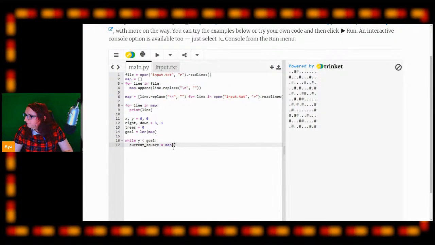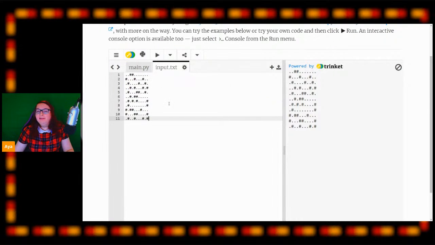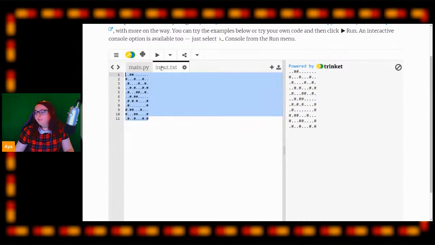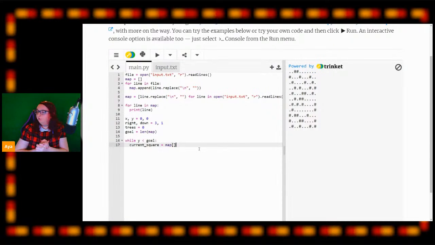It comes with a red message saying traceback for line file not found error. That means you haven't created an input.txt file, which was the first thing we did here. So at the top right of your trinket, you hit this little plus icon here, create a new tab called input.txt, and paste your map in. You're getting that error because it cannot find the map. So you need to paste that map in there to make sure it can find it. Otherwise, it won't have anything to read from.